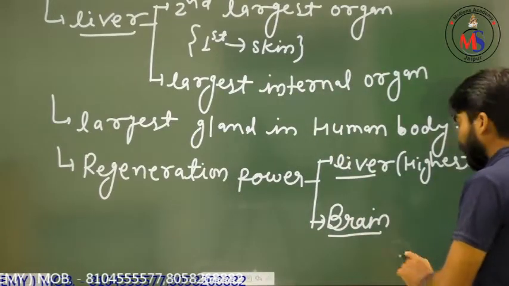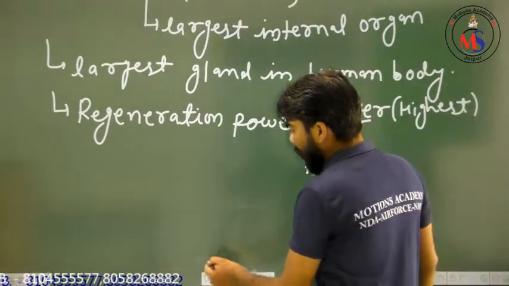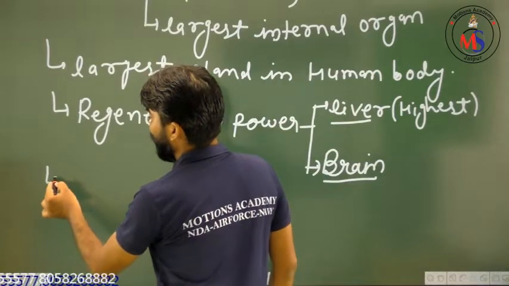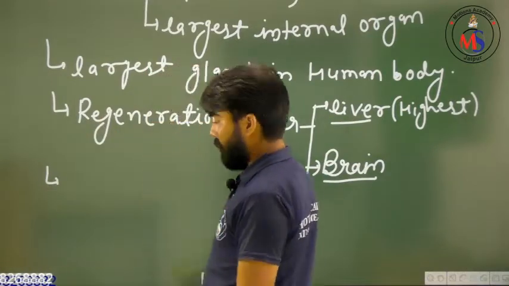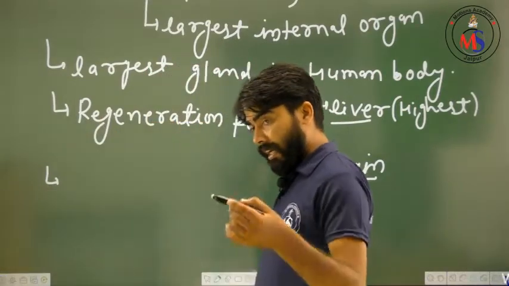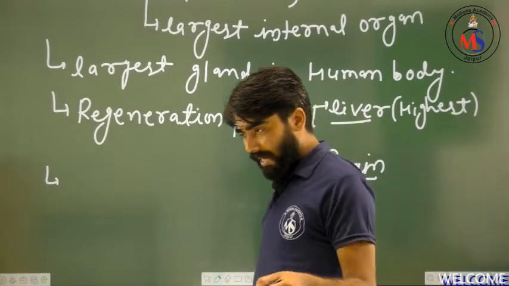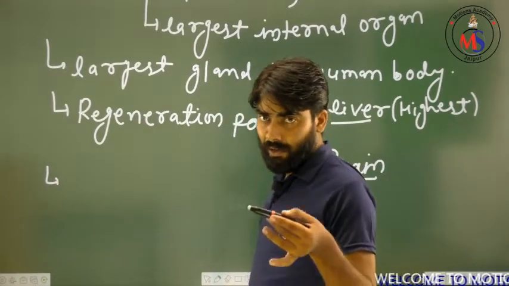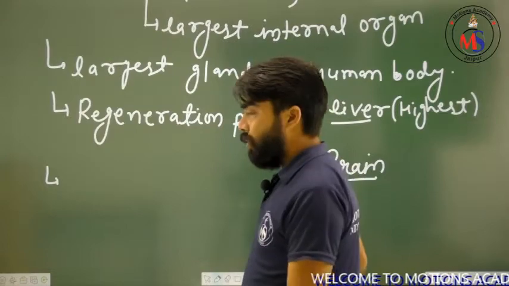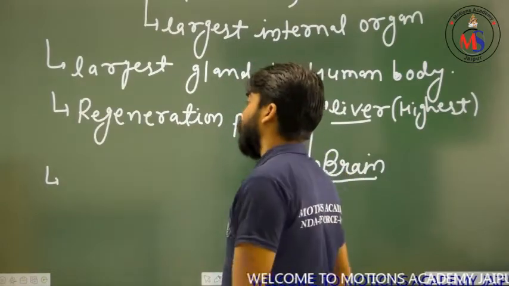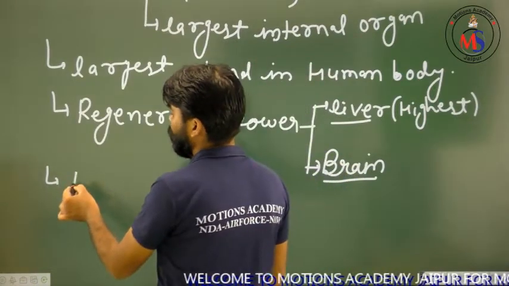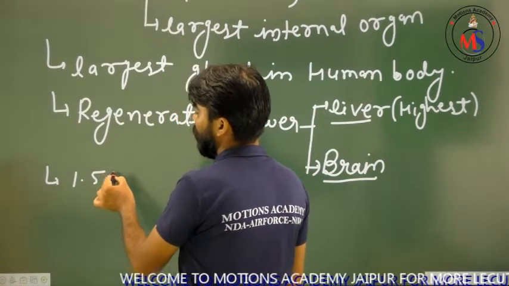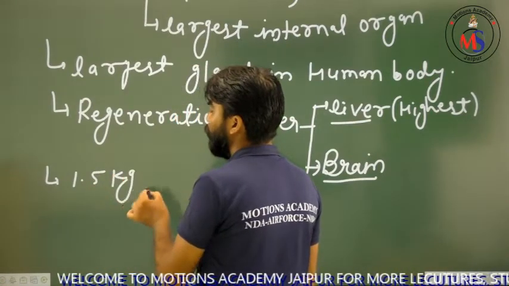This introduction will carry on, but now we will discuss the weight. Sir, you told us that the liver is the largest body organ, the largest gland in our human body, so you will also discuss the weight of this liver. So friends, it is approximately 1.5 kg.